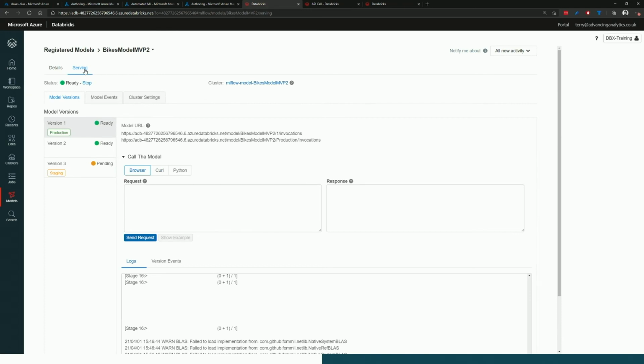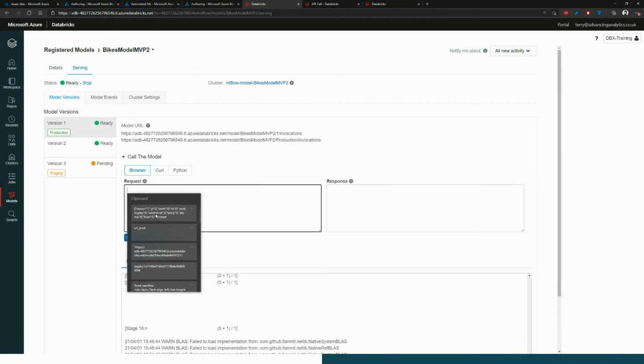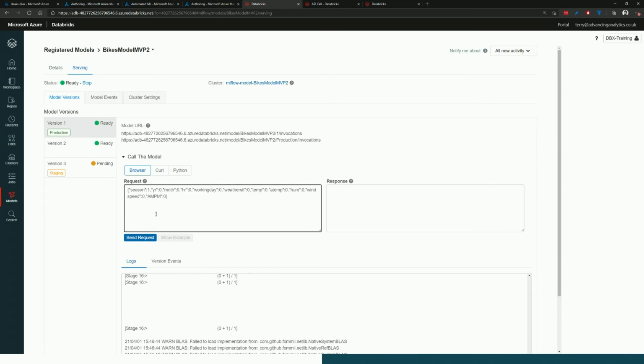It gives you the environment that you can chuck a load of requests at, see how it's doing, check latency, check all these factors that you're interested in, and also just give somebody the ability to play around with your model a little bit. So what I've got in here is I could paste in an API request. Here I've got a sample request, and I'm just going to put that in square brackets because it will expect an array of requests. And I can say send request.